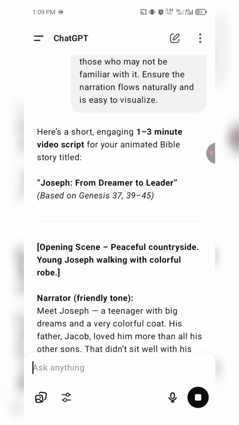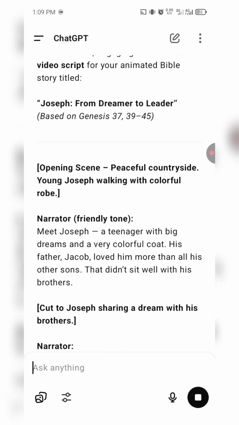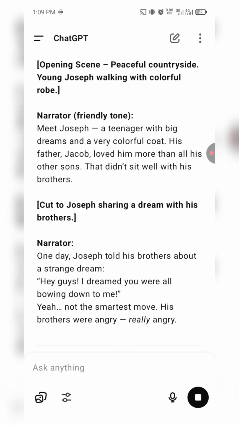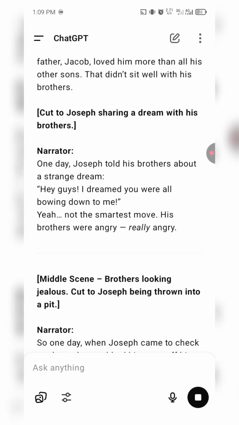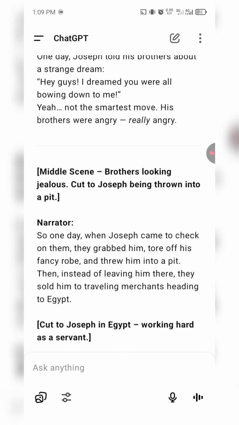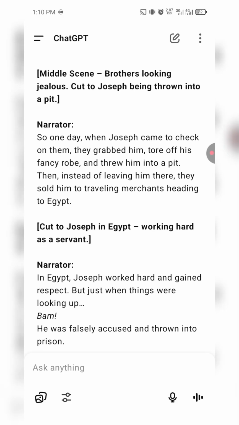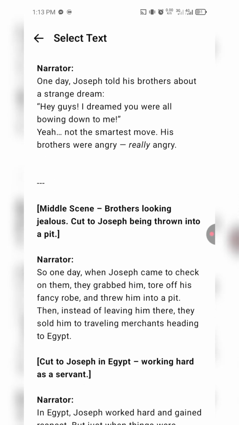So now can you just see, we have opening scene, Joseph walking with colorful robe. We have narrator, friendly tone. Meet Joseph, a teenager with big dreams and all of that, right? So cut to Joseph sharing a dream with his brothers. One day Joseph. So now see the narrator here talking and just explaining the video, right?